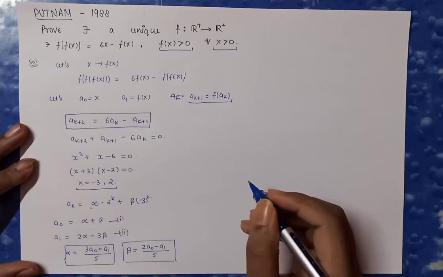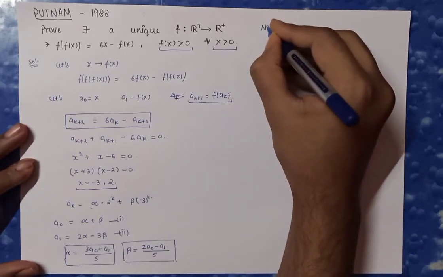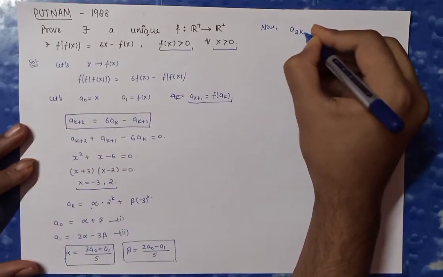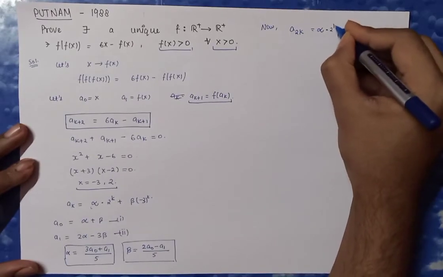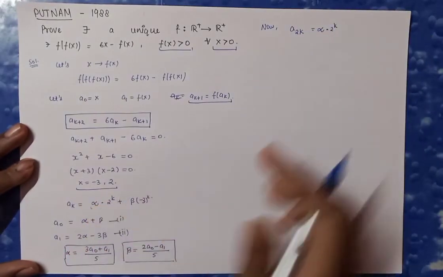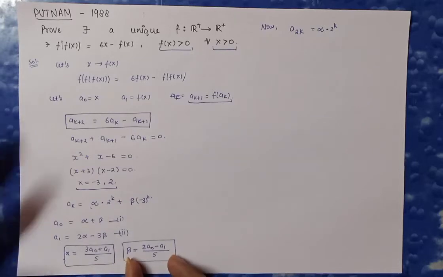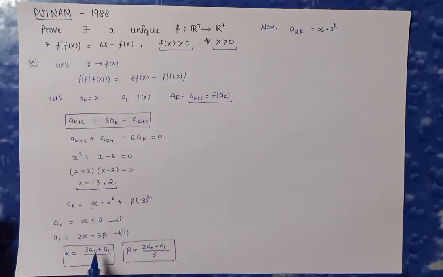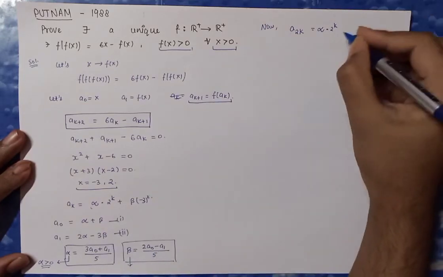Now in the next step, let's take a2k, some even number. Then alpha times 2k. I am not writing this term right now, I am just taking alpha there because alpha will be positive, that is for sure. Now let's check the sign of beta, because a0 will be positive and a1 will be positive. So they confirm that alpha is going to be positive, but we have to check due to this negative sign. So I am checking for beta now.